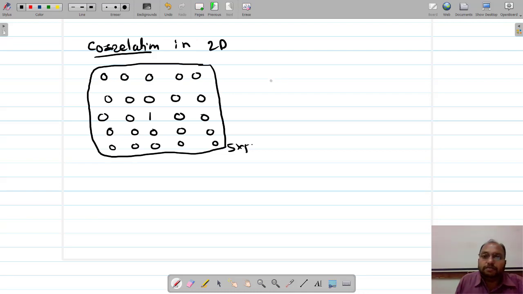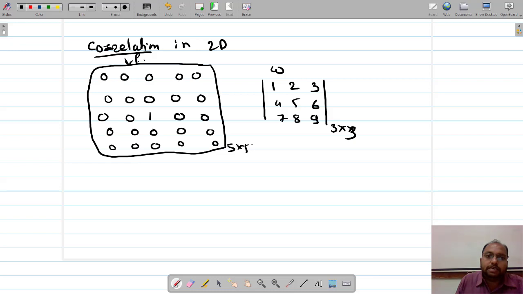The size of the image is 5 by 5, and let us say a filter mask with values 1 2 3 4 5 6 7 8 and 9. Let us say this filter mask is of 3 by 3, and we are going to perform the correlation of this W over this F. For that purpose, again we need to go for zero padding. How many rows and columns we must pad is given by m minus 1, which is 3 minus 1.